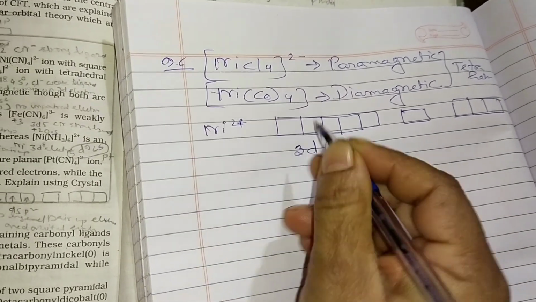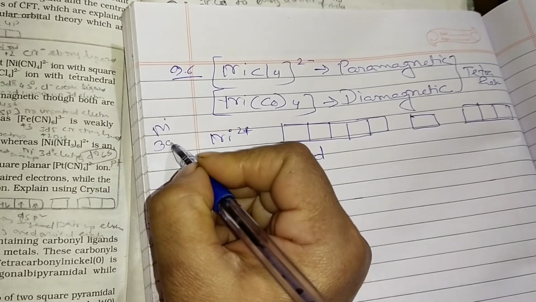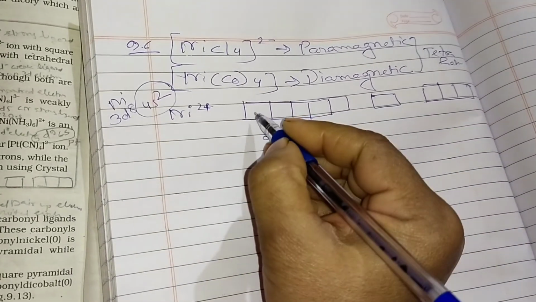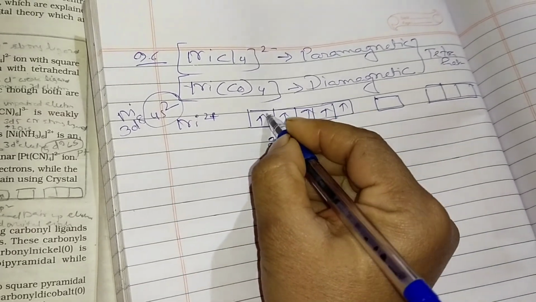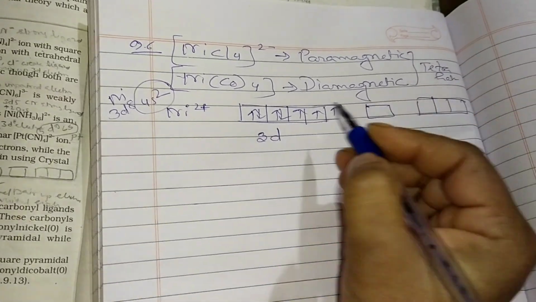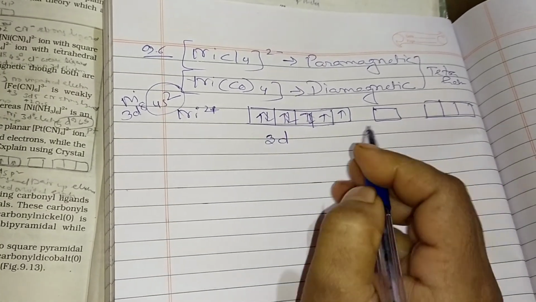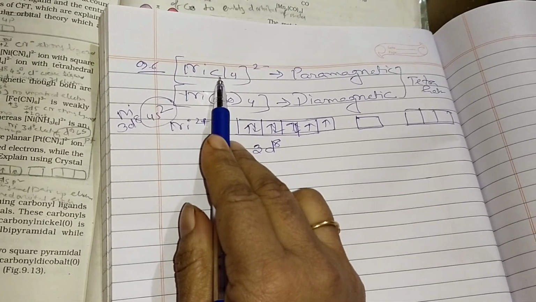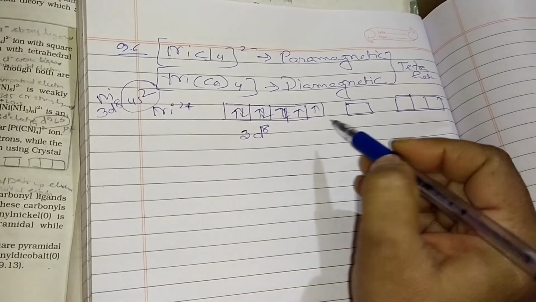This one is 3d. So nickel 2 plus means what is the electronic configuration? 3d8 4s2. So 4s2 is already deleted. So here 3d8 condition is coming. So 1 6 and 2 8, 3d8. So now you can see that chloride is actually which one? Weak ligand. That's why this pairing is not occurring.